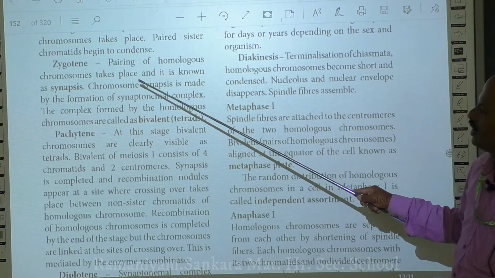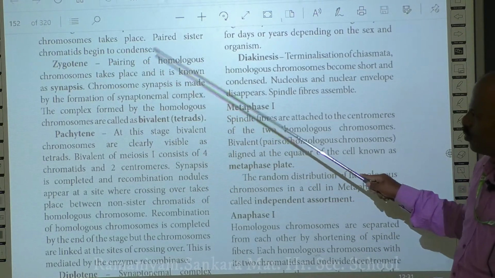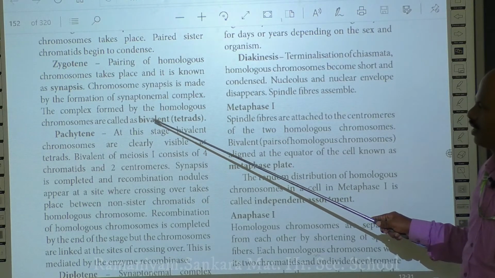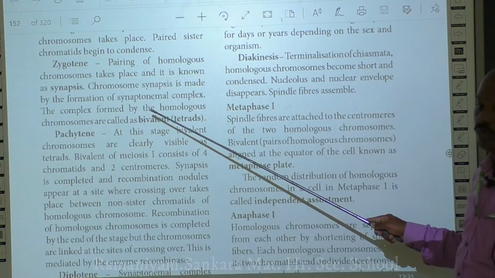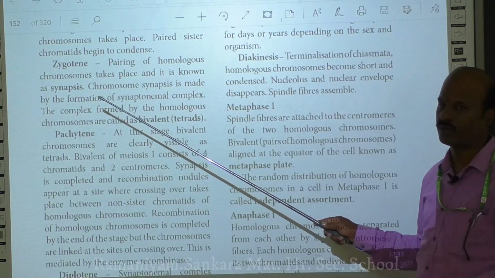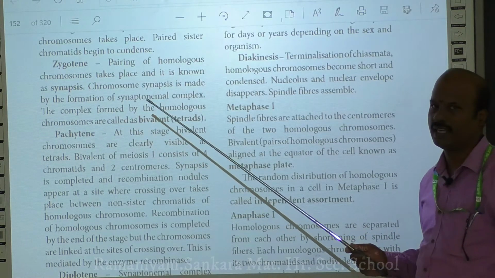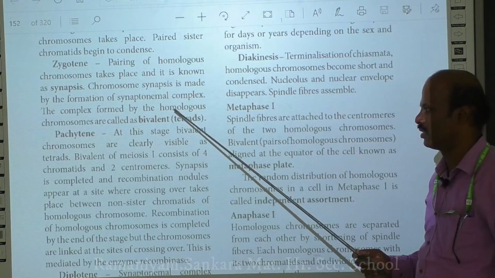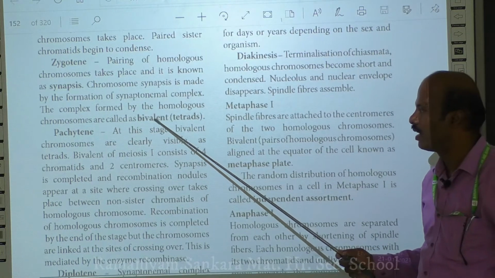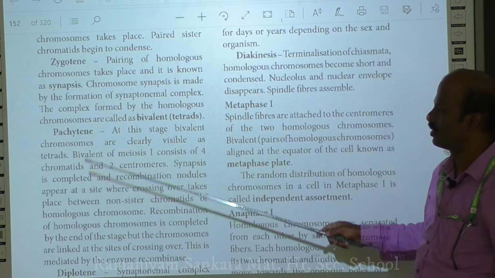So when you are able to see this pairing of these 2 homologous chromosomes, you get a structure called a bivalent or tetrad. So the pairing of 2 homologous chromosomes is called synapsis, and when you visualize this structure under the microscope, it is present as a bivalent or tetrad. So we call this pairing of 2 homologous chromosomes a bivalent or tetrad.